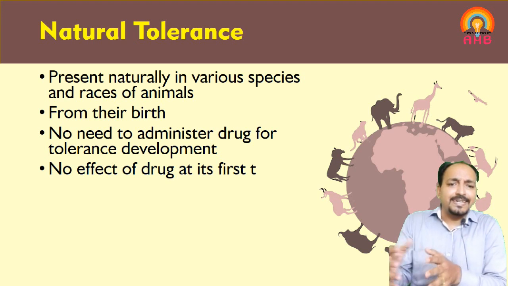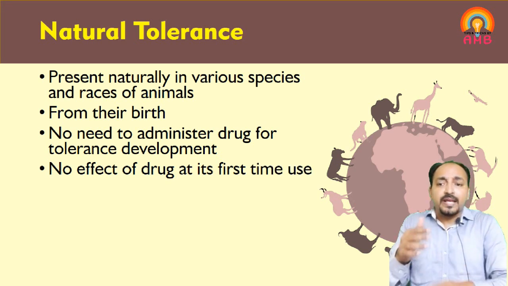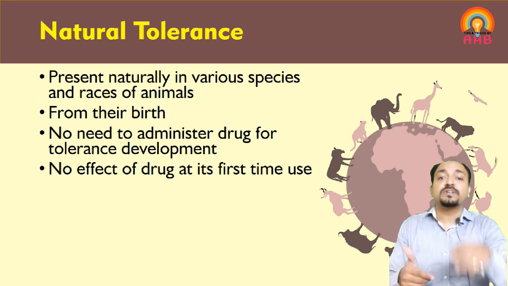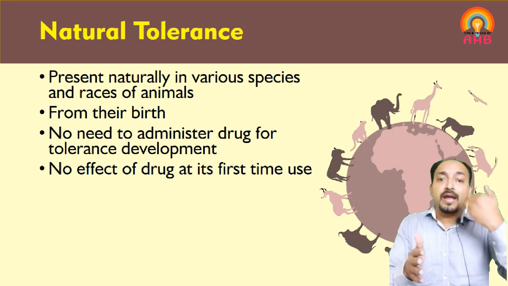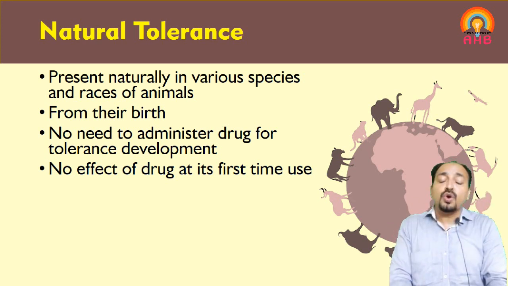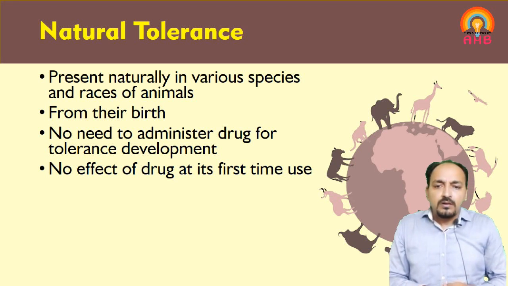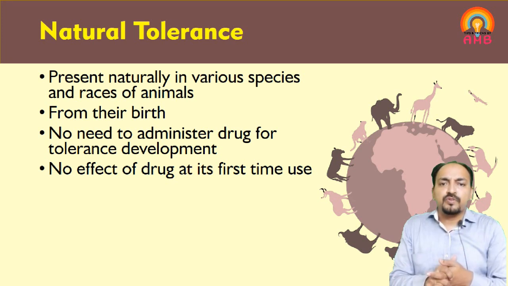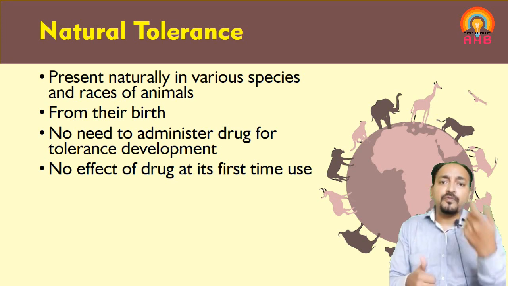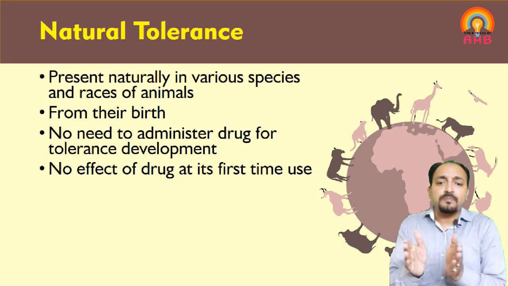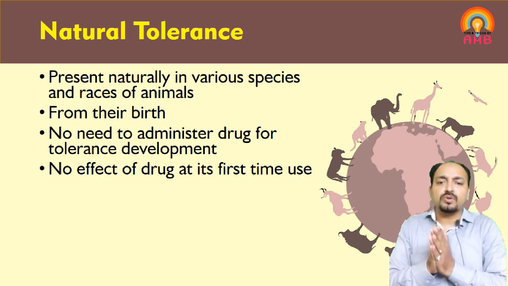So in such a case, the effect of the drug cannot be achieved even at first administration. Even though the drug is taken the first time, we are not getting the effect. At therapeutic dose also we are not getting the effect, or if we increase the dose, then also we are not getting the effect.